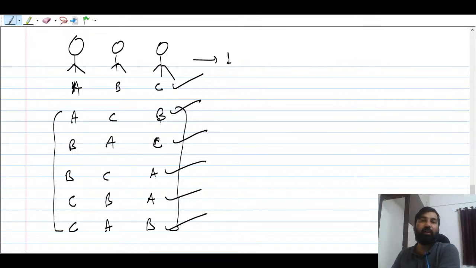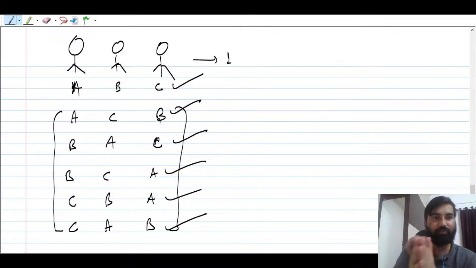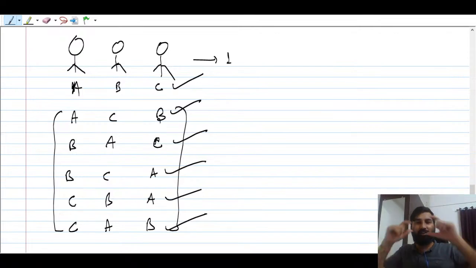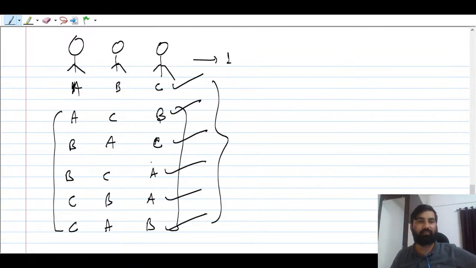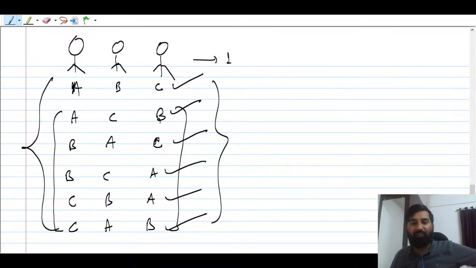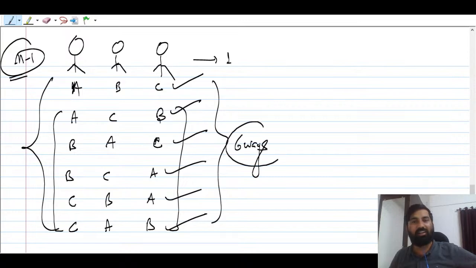There are 6 ways, and the number of friends is 3 only. So we are able to arrange them, and we are able to take a picture. Click, click, click. On each arrangement we capture a picture, right? We are going to click the camera button. So 6 pictures are there, which might look different. This is method 1, by which you can find how many ways. So there are 6 ways, but it looks bigger, right?